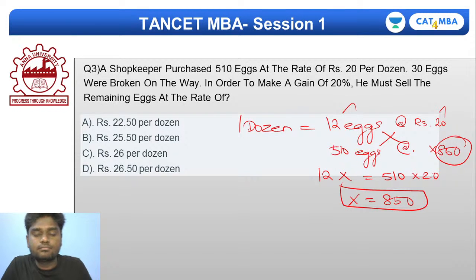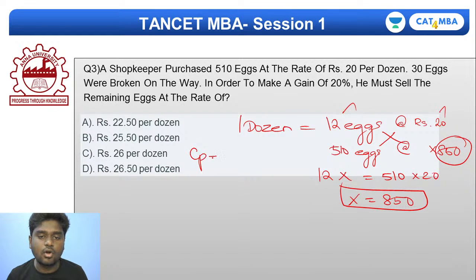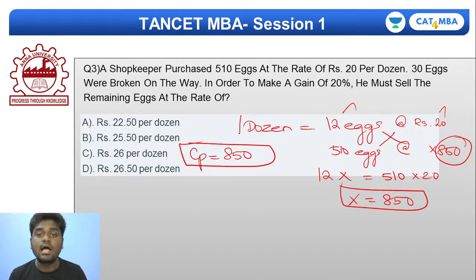30 eggs were broken. So listen carefully. From this I can say that the cost price of 510 eggs is 850. That's it. So let's assume me to be the shopkeeper, and giving 850 rupees I've got 510 eggs at the price of 850. So that's going to be my cost price.